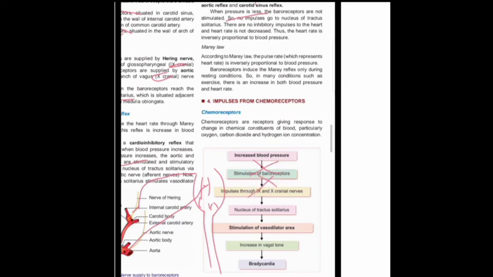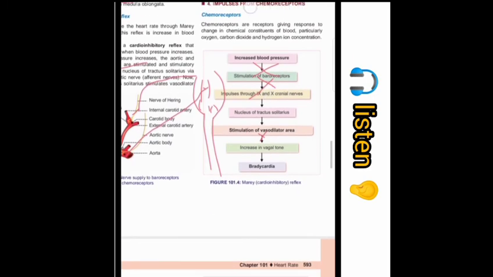So there is no stimulation of any cranial nerves, so there will be no activation of vagal tone. What happens? The blood pressure increases because the vagus is not activated. In this way we have discussed all about the heart rate reflex or cardio-inhibitory reflex. Now, the impulse from the chemoreceptor.